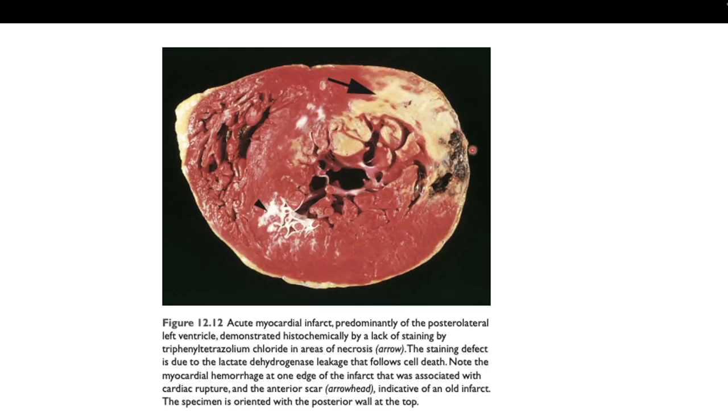And then you can see also this is the cardiac rupture. This is an area of hemorrhage, and it's continuous from the left ventricle up until the lateral side of the left ventricle. So this is the combination of acute myocardial infarction together with the myocardial rupture at the lateral part of the left ventricle, and also you can see an old infarct here at the anterior part of the left ventricle. So this is how it looks through our naked eye.